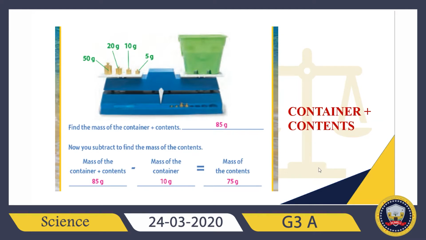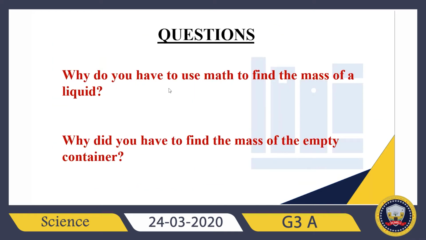Good job. So let's check it. Why do you have to use math to find the mass of a liquid? Why do we need this? Math is all around the world. So you can't put a liquid on a pan balance. It would flow off. Because of this, we need to use math.